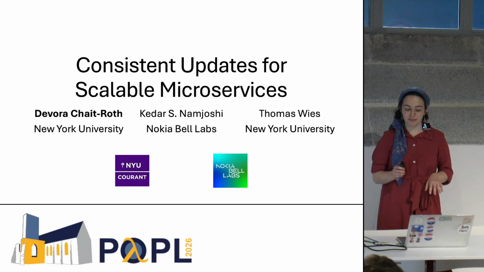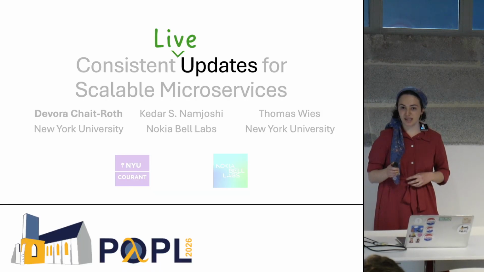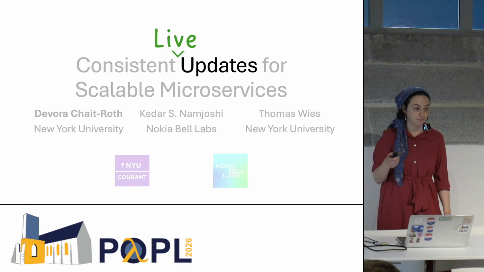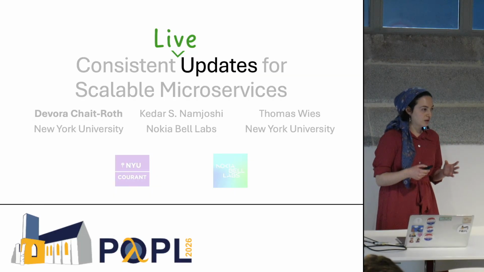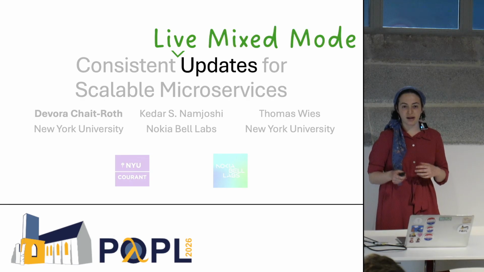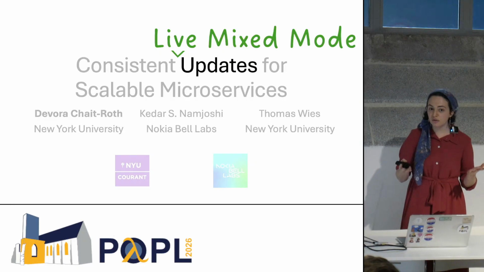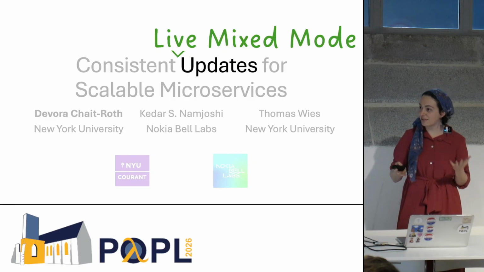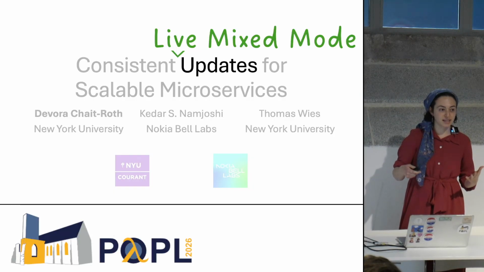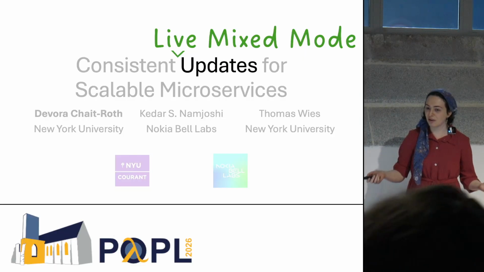Now, this work is about live updates. So that's an update that you apply to a system while the system is still running. And when you do a live update, you can enter into a state that we call mixed mode, where you have an old version and a new version worker concurrently active. It's a mixture of the two. Now, when you have two versions active at the same time, that can lead to all sorts of errors.